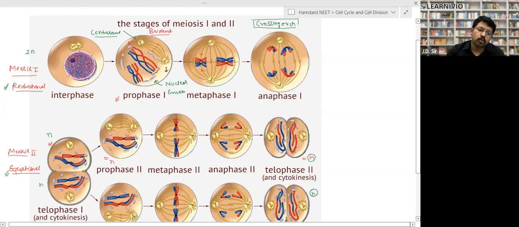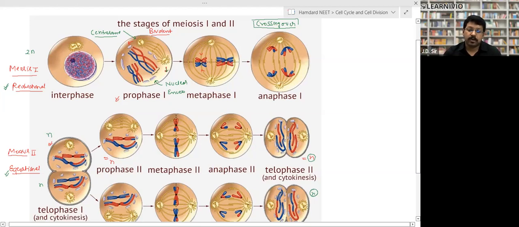Here, the 2 chromosomes come close to each other and make a bivalent. In mitosis, monovalent formation takes place, only 1 chromosome is found, right? But here the chromosomes are found in pairs, and this is called a bivalent. The red chromosome is different, and this blue chromosome is different. The nuclear envelope disappears. This was the prophase.